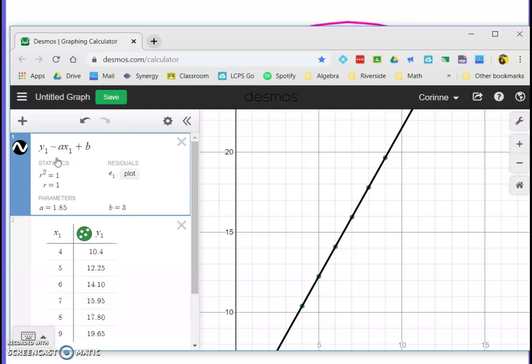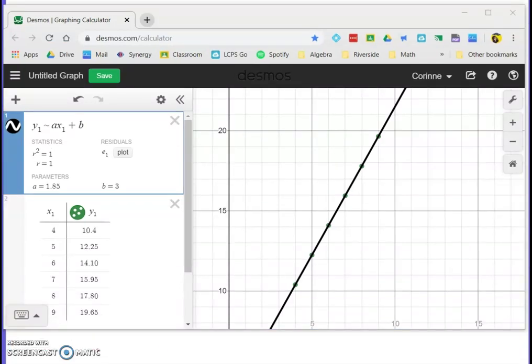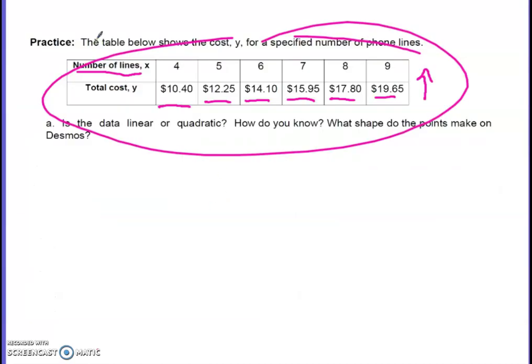So this 1.85 is the slope of the line, and the b is the intercept of the line. And I'm going to show you a couple things that you can do with this information. So if we go back and look at the original problem, it says the table below shows the cost, y, for a specified number of phone lines. And this table ends at 9. What if you wanted to know what the cost would be if you had 20 phone lines or 25 phone lines? Well, Desmos can show you that.